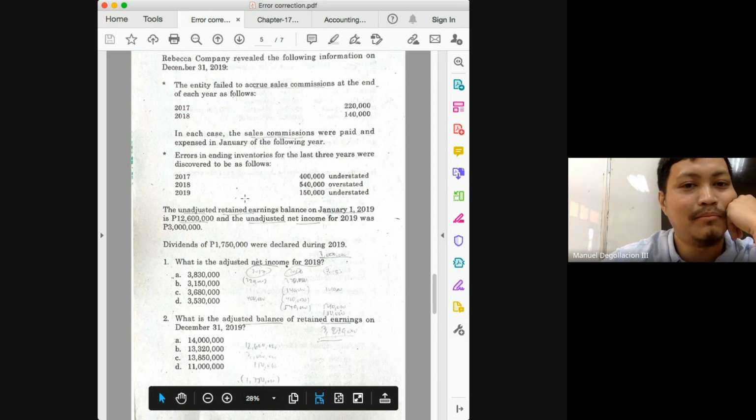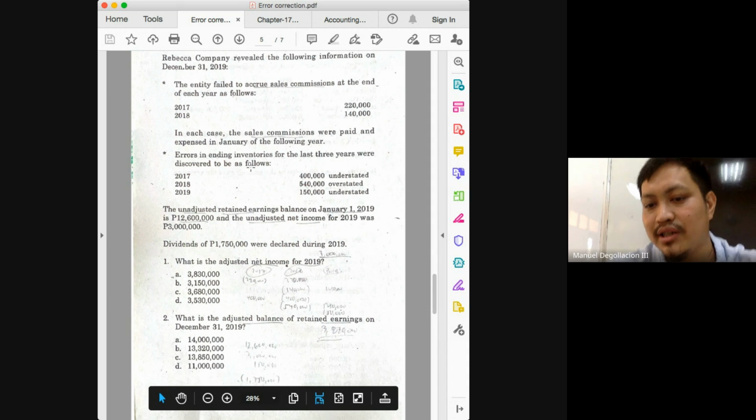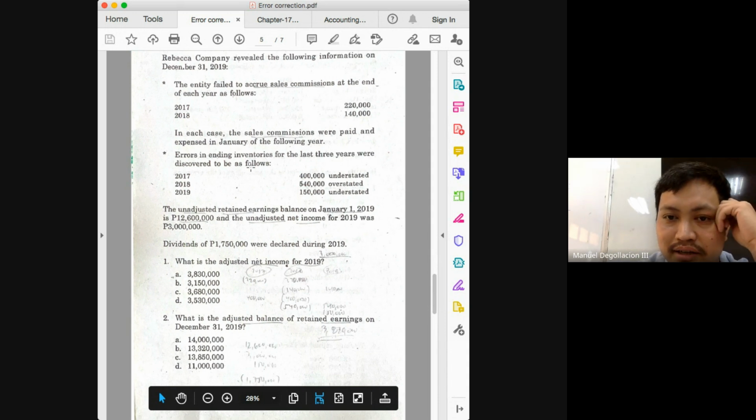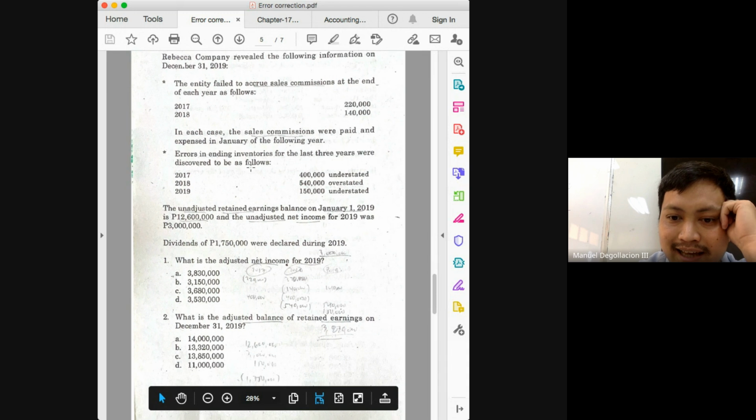And here, class, my problem with this topic is that I really cannot give you anything to remember, because it's just a matter of you exercising your logic, class. Next question, what is the adjusted balance of the retained earnings on December 31, 2019? Let's do the long version of solving this one, class.